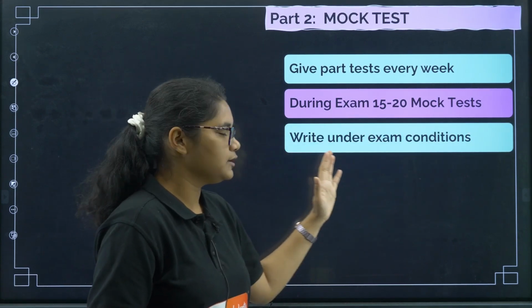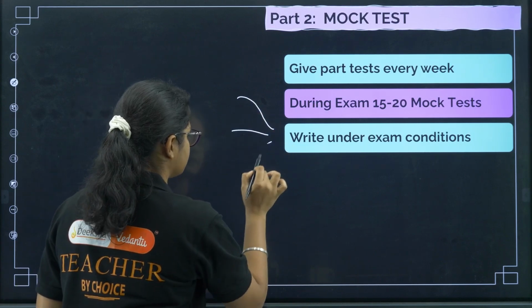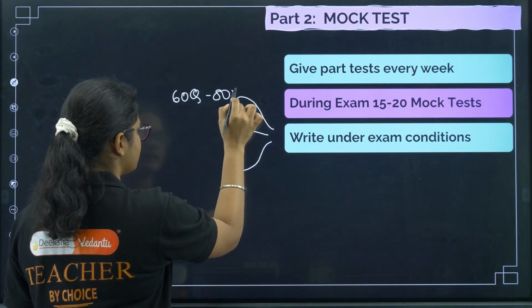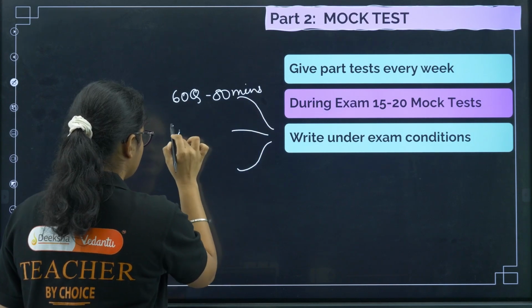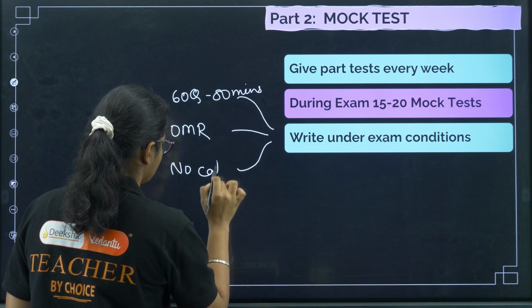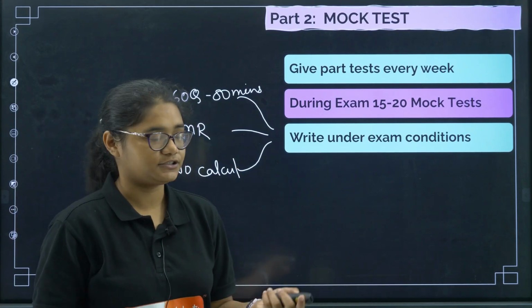Next, you need to write under exam conditions. What do I mean by exam conditions? For 60 questions you need to set a timer of 80 minutes. Try to use an OMR sheet, and no calculator. These are the three things you need to follow to write under exam conditions.